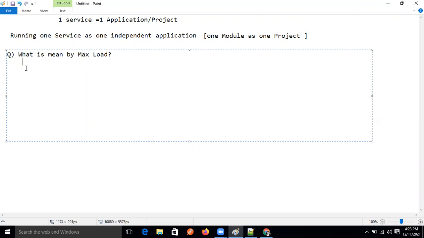So the answer is: the maximum number of requests handled by the server.